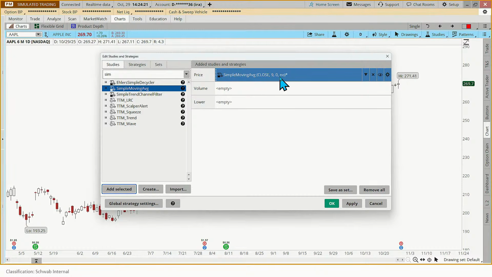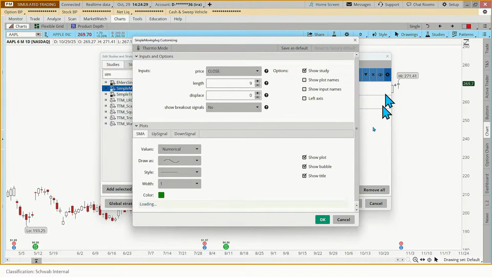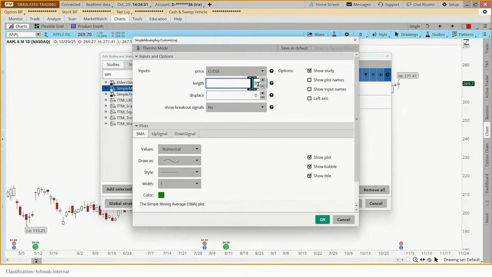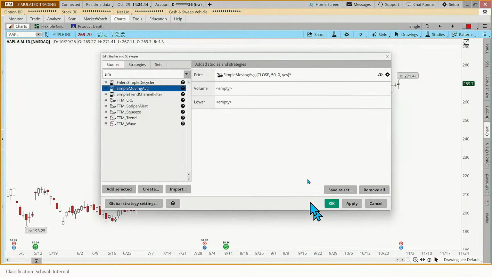And you'll notice it says close, 9, no. Well, what's all that? Well, let's go look over here. Let's modify this because we don't want a 9-period moving average. We want a 50-period moving average. So we're going to change our length to 50. And the default says show breakout signals, no. Well, what is the breakout signal? That's just a red or green arrow. That's all that is. So we're going to turn that on. Yes. Okay. So now I've got my 50-period moving average.